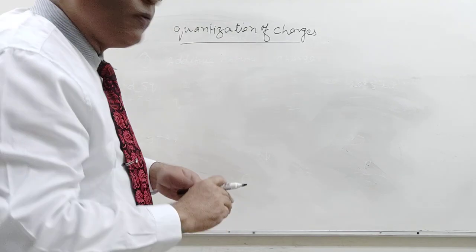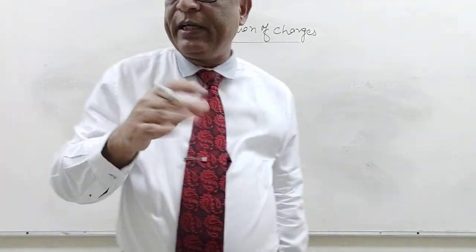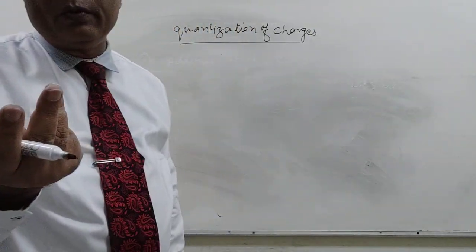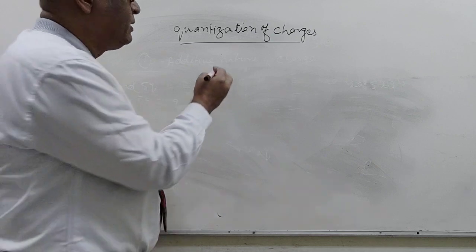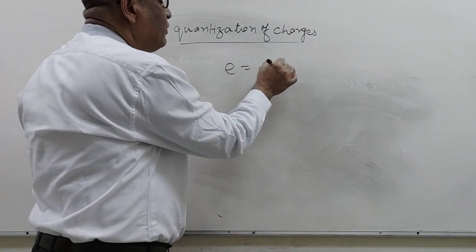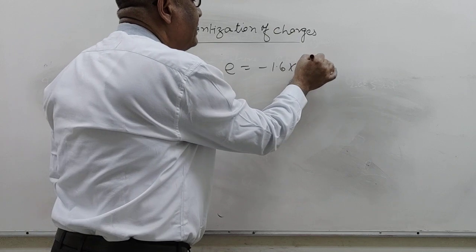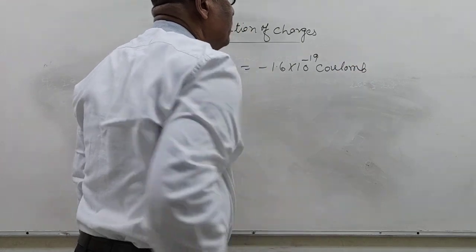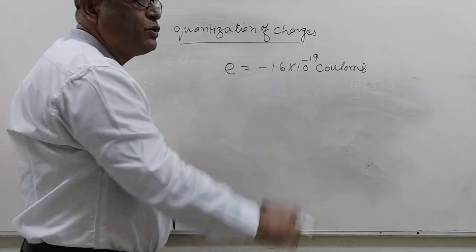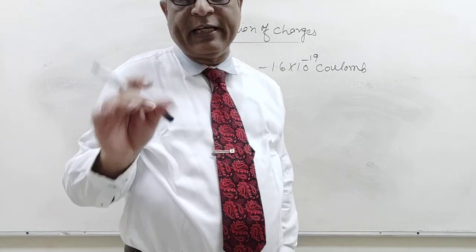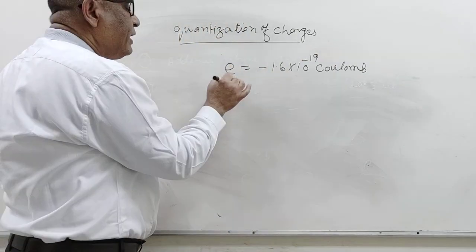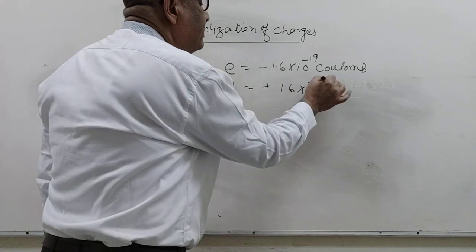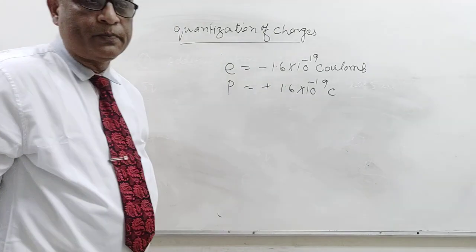Here we know that a body is charged by the transfer of electrons. An electron has a definite value of charge. Electron: minus 1.6 into 10 to the power minus 19 coulomb. Coulomb is the unit of charge, we will discuss later. And the negative sign shows only that the charge is negative, and that is for the electron. In the same way, proton has charge plus 1.6 into 10 to the power minus 19 coulomb.